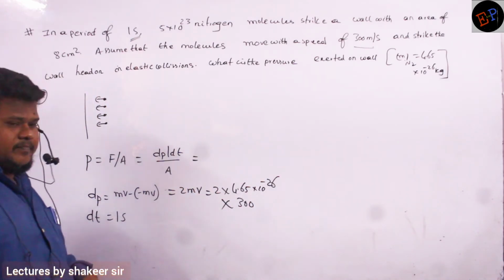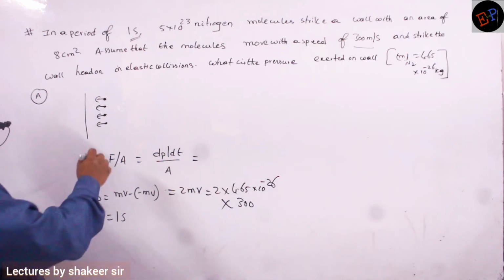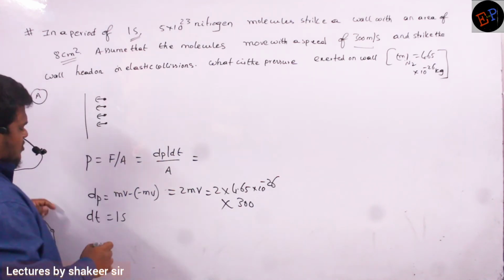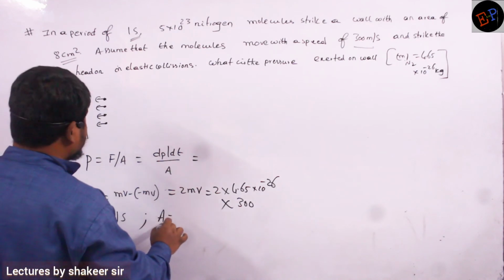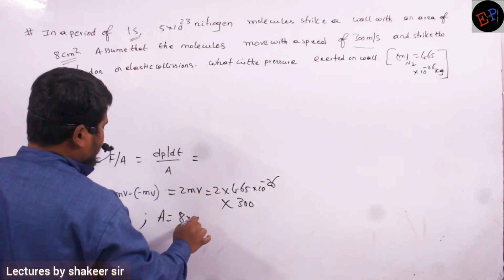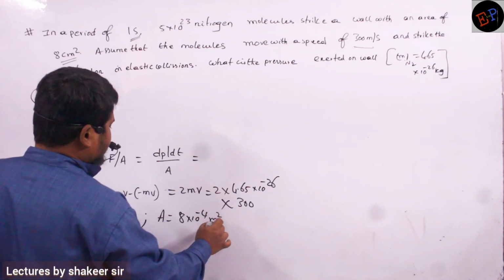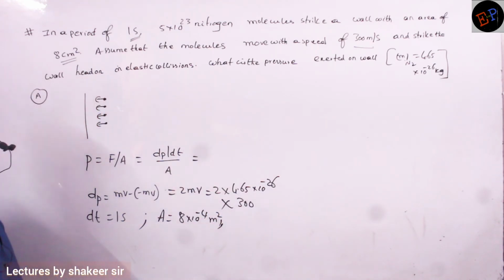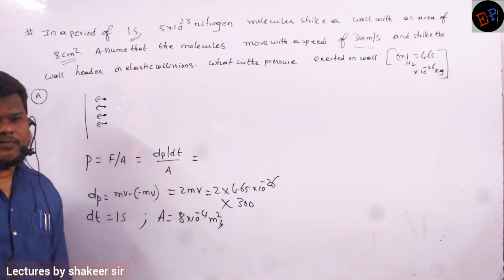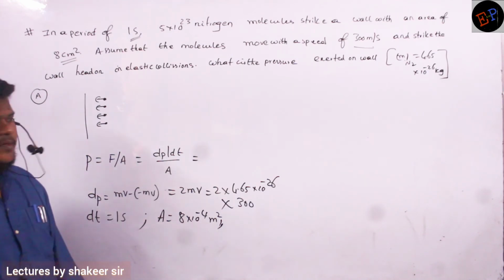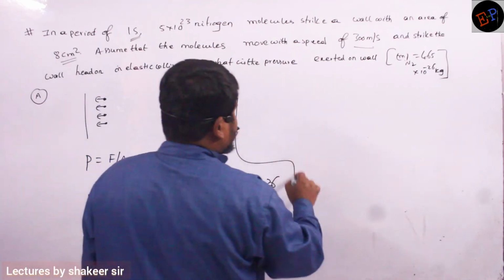This is the change in time. Area is already given: 8 centimeters square, so area is equal to 8 into 10 power minus 4 meters square. Clear? Just substitute all these values; that is the required pressure. Do this total calculation.